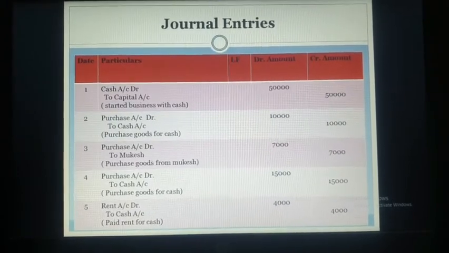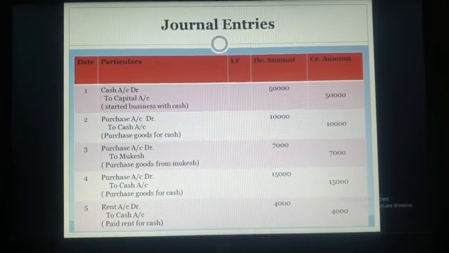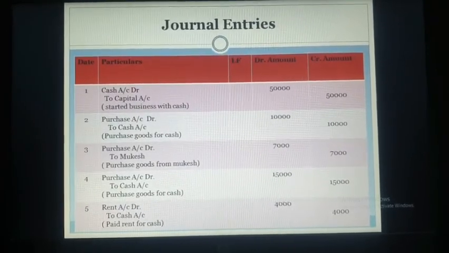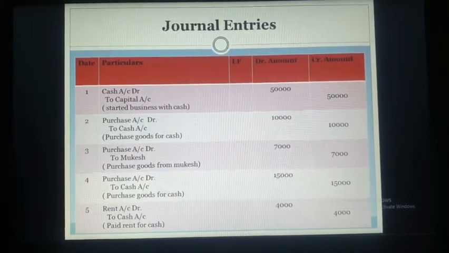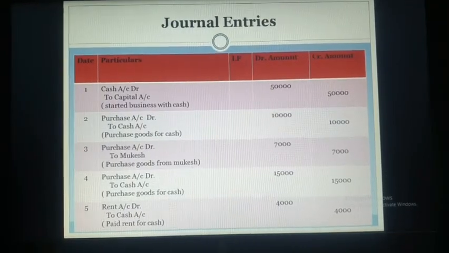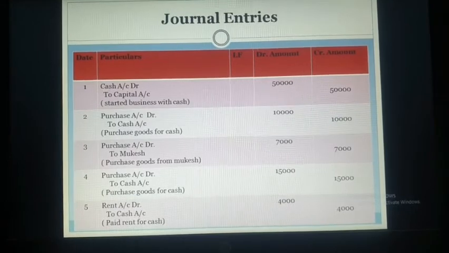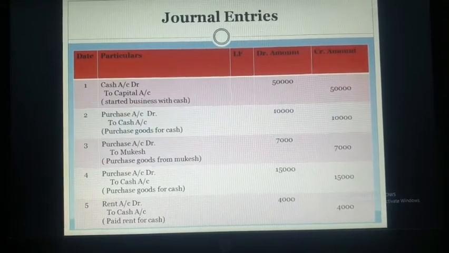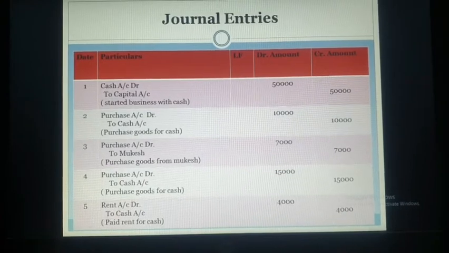Now third, purchase goods from Mukesh. Now in this case, purchase will be debited, but instead of cash, Mukesh word is given there in the question. So entry will be purchase account debit, obviously purchase will be debited and credited with Mukesh, because Mukesh is given in the question. So we assume it is a credit transaction. So purchase account debit to Mukesh, that is 7,000.